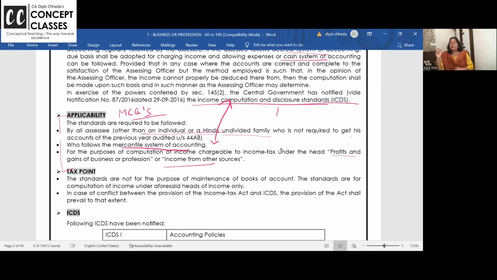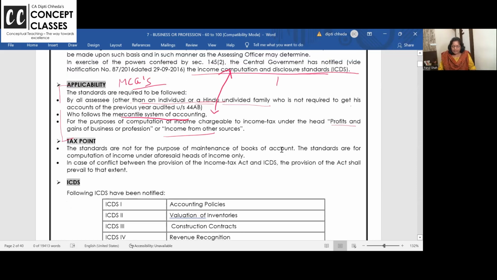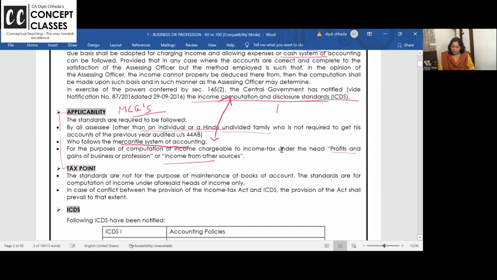So they will frame the question like this. ICDS is applicable to LLP, partnership firm, company, or all. Which option is correct? All. Individual and HUF, it is applicable only if books of accounts are audited. And one thing is very important, dear students. ICDS are standards which are applicable for computing the income. They have got nothing to do with your books of accounts.